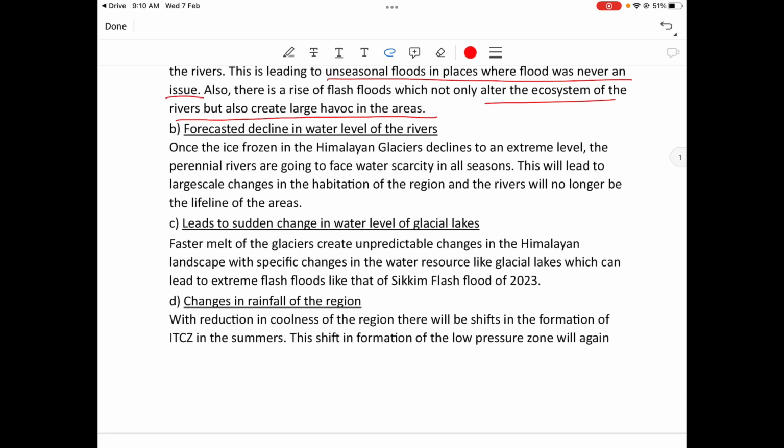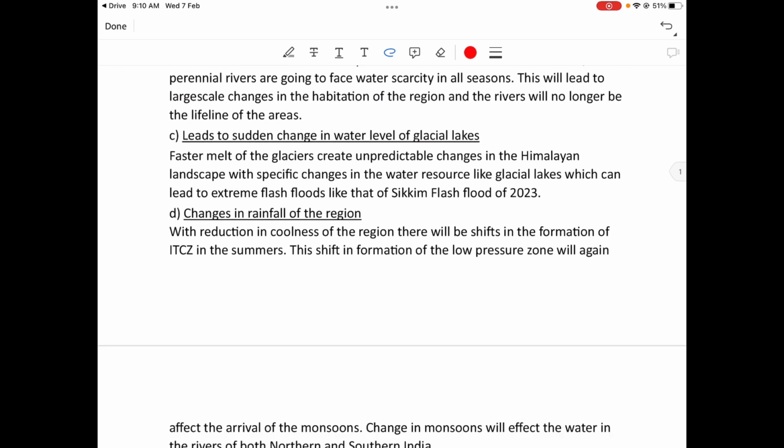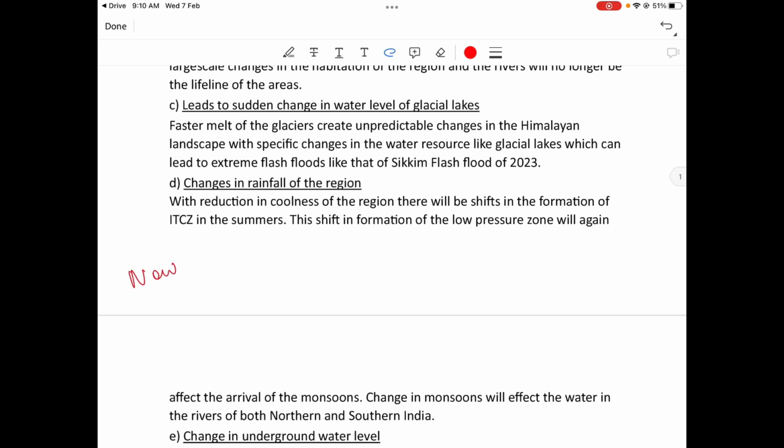Now second point is forecasted decline in the waters of river. Now casted or forecasted, I will tell you the difference between them. What is now casted? Put it in the comment section, and what is forecasted?